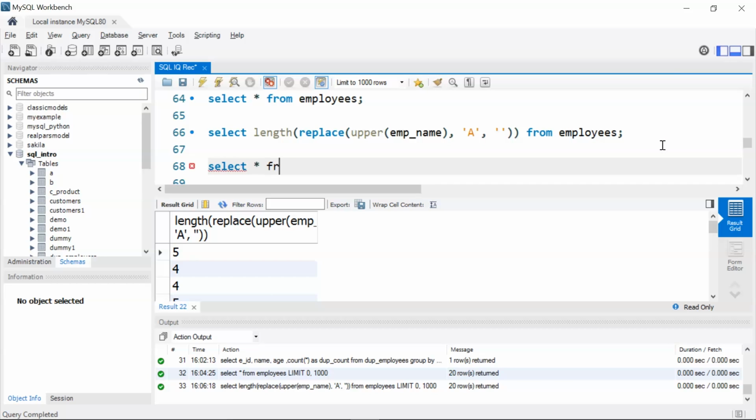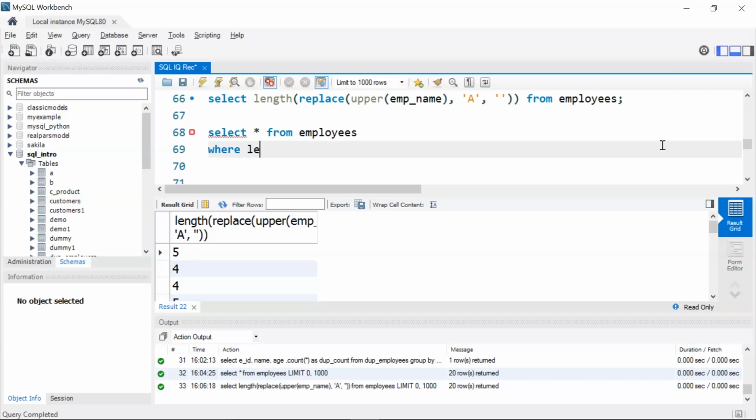So I'll write select star from employees, where what I'm going to do is I'll bring this to the next line. I'll write length of employee name minus, then I'm going to use my above condition. I'll copy this, I'll paste it here, and this value should be 2.